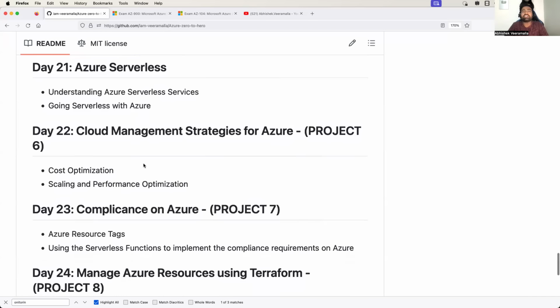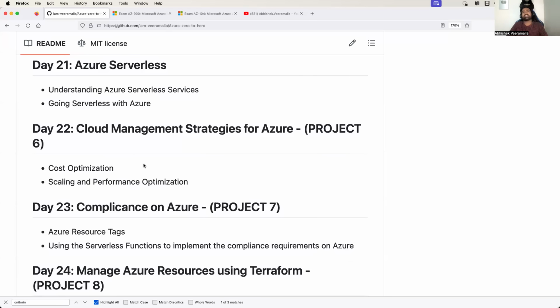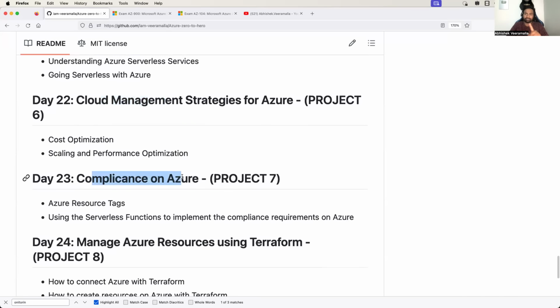That's where we will cover two real-time projects. One is cloud cost optimization. Second is compliance. These are two critical activities. If you add these two projects to your resume, there are high chances of your resume getting picked up. So we will implement these two projects from the serverless point of view. We will use serverless functions on Azure, and I'll explain detailed steps on how to implement cloud cost optimization and how to meet compliance requirements of your organization.